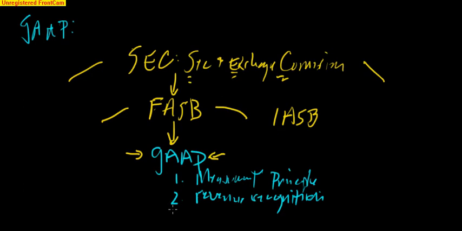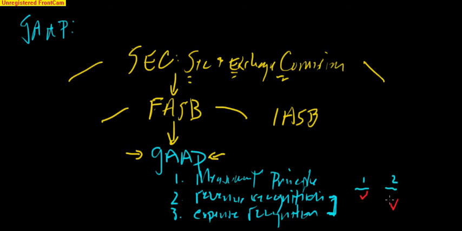Along with the revenue recognition goes the expense recognition principle. And the expense recognition principle is really called the matching principle. And the matching principle is that we want to match the expenses with the revenue. We don't want to have a situation where in one accounting period, let's just say this is period 1 and this is period 2, we are recording the revenue in time period 1, but the expense in time period 2. We do not want to have that.